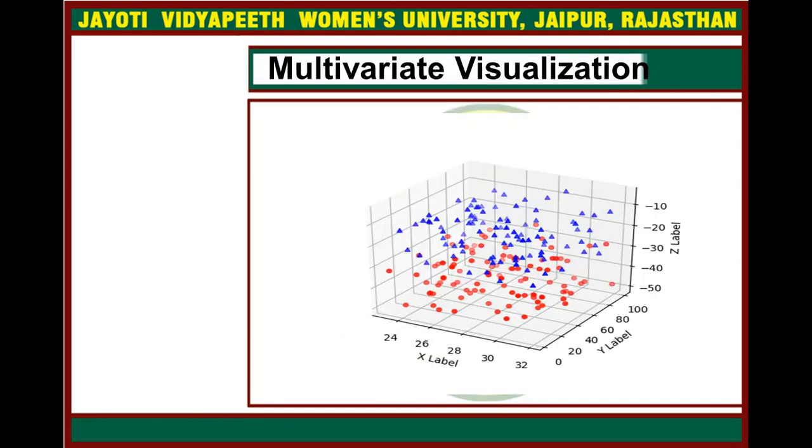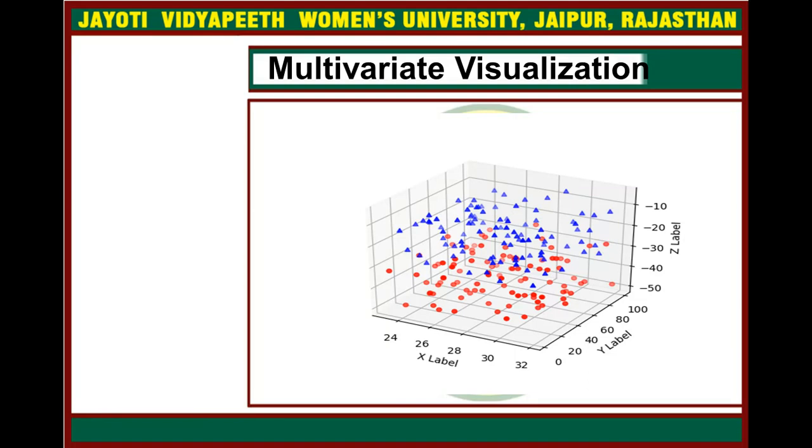So the next comes the multivariate visualization. As we have seen in this figure, when dealing with multiple variables, it is tempting to make three-dimensional plots, but as shown below, it can be difficult to understand the data.